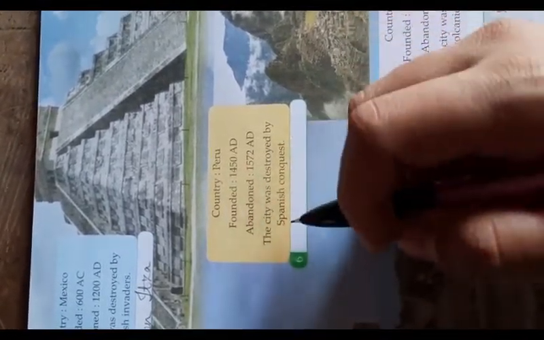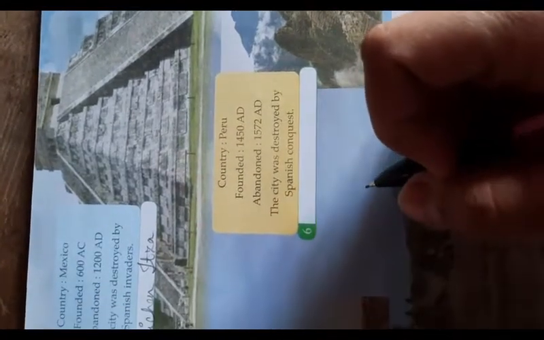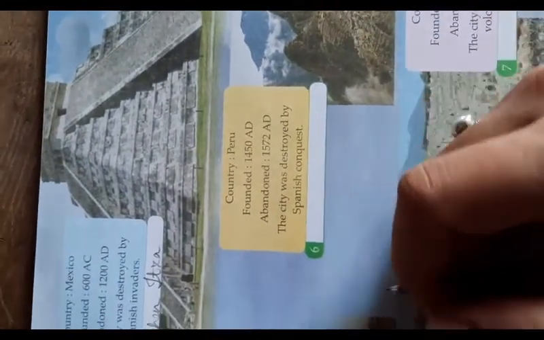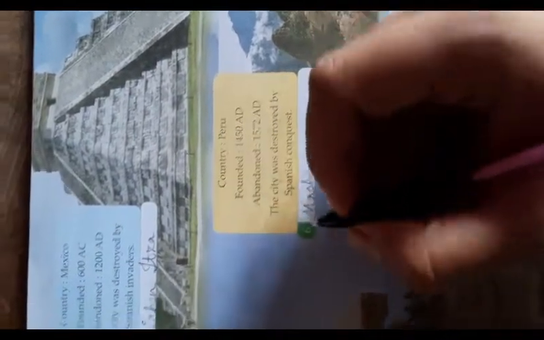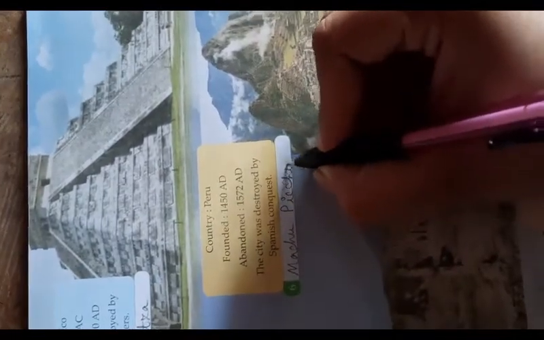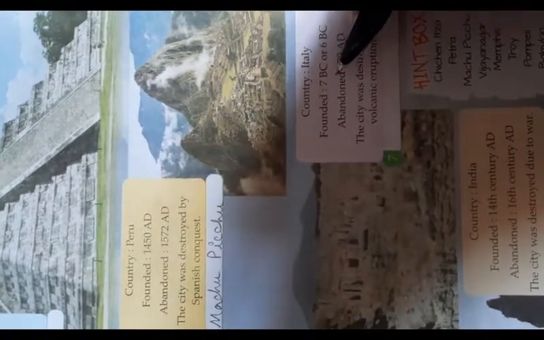Sixth one, country Peru, founded 1450 AD, abandoned 1572 AD. The city was destroyed by Spanish conquest. It is Machu Picchu. So write MACHU, Machu Picchu, PICCHU, Machu Picchu.